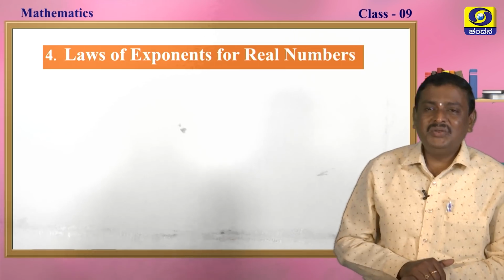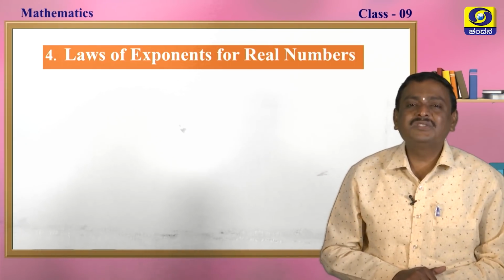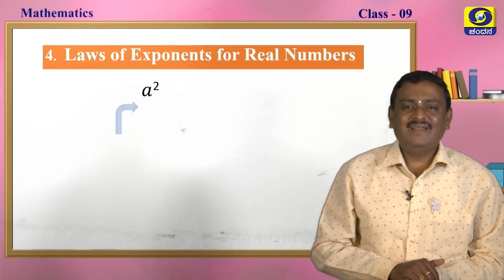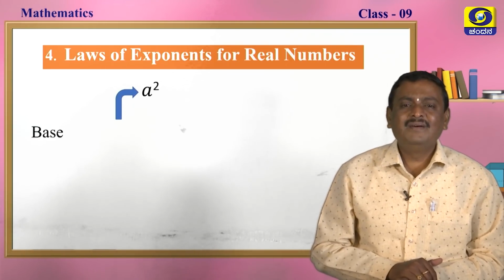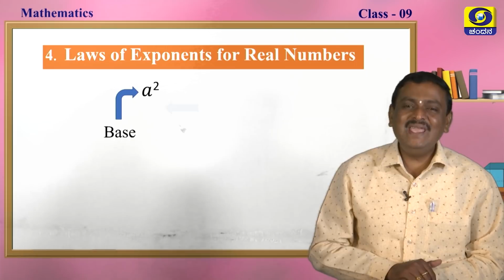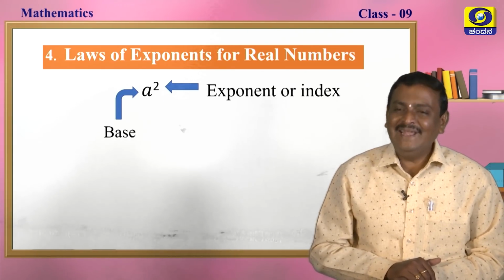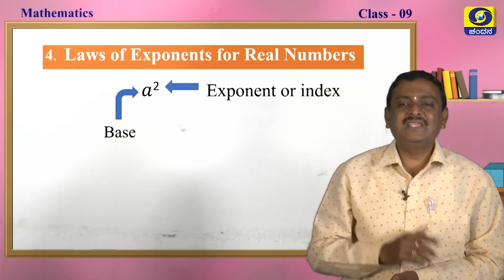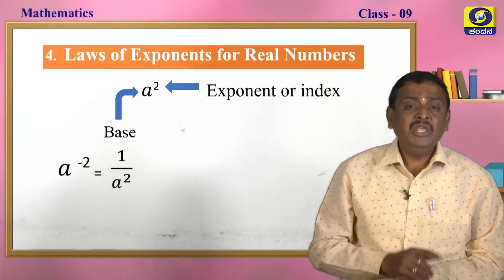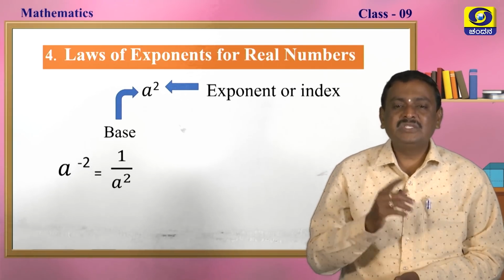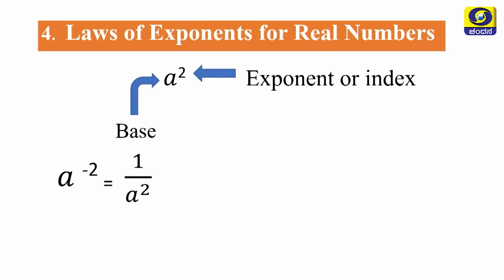Now we are going to learn some new concepts, the laws of exponents for real numbers. See, in a square, what is a? A is the base and the power is the exponent or index. A raised to 2, that is the exponent or index, my dear students. A to the power of minus 2 can be written as 1 over a square, my dear students.